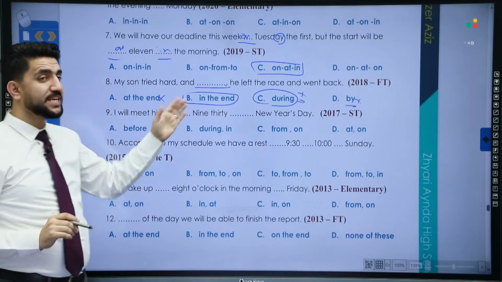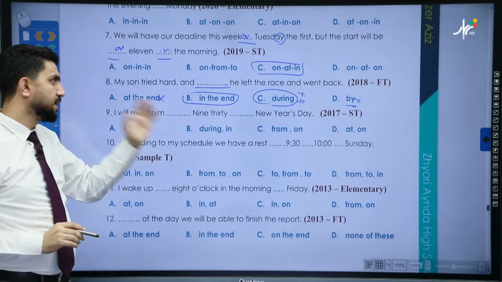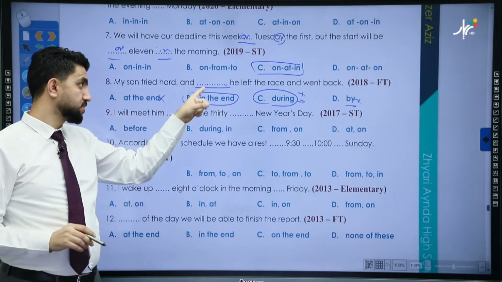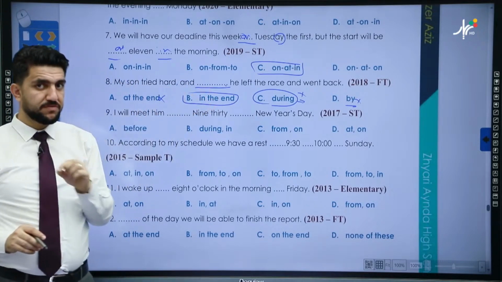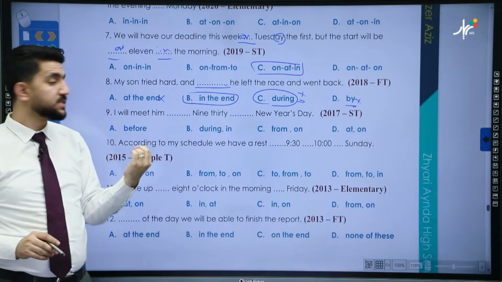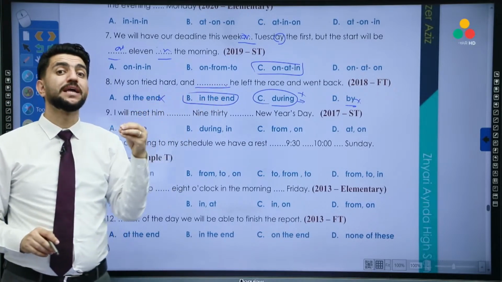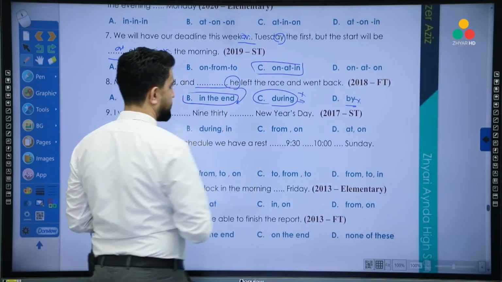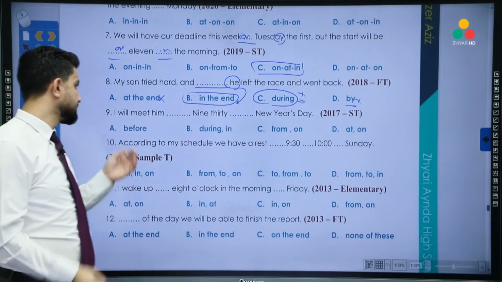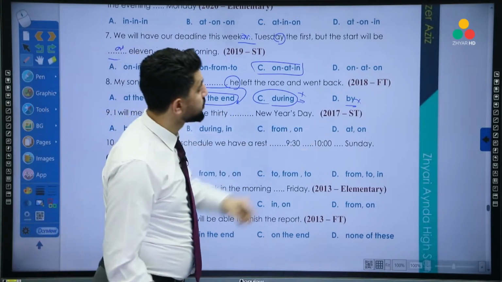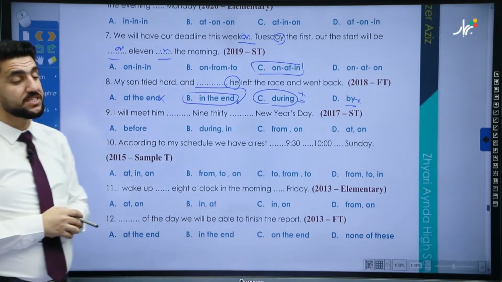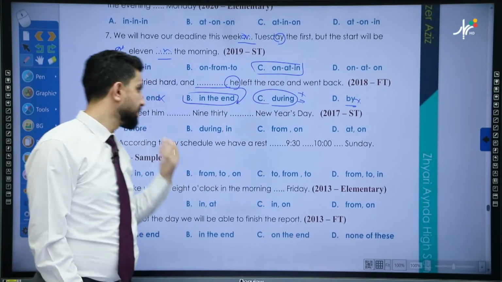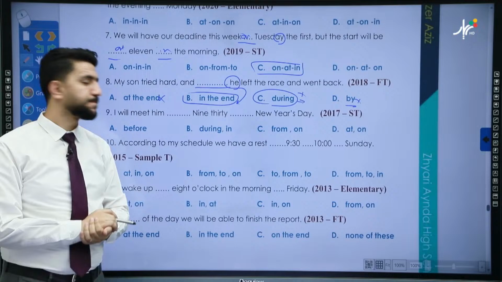If you remember, we said we have 2 tips for in the end. In the end is often used in the middle of the sentence, and it's also followed by a subject. So look here, we have a subject. Okay, we use it like this. There's another question in 2017, second term. Which one do you think is correct here?